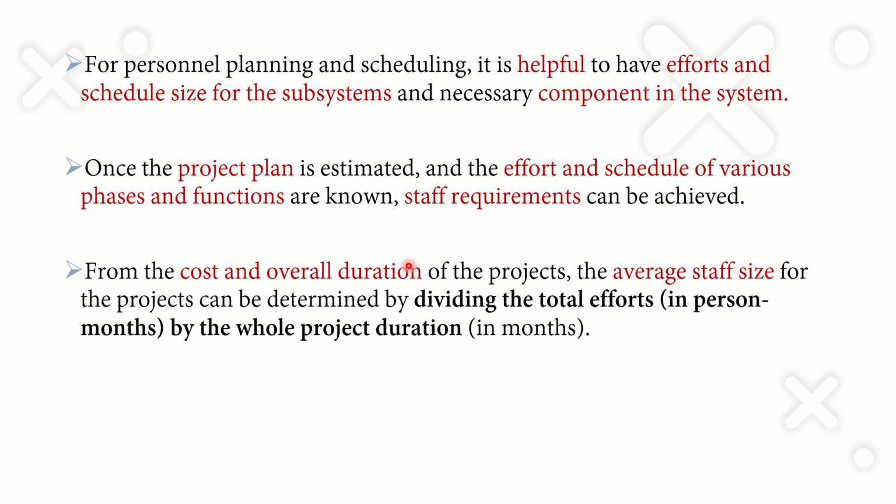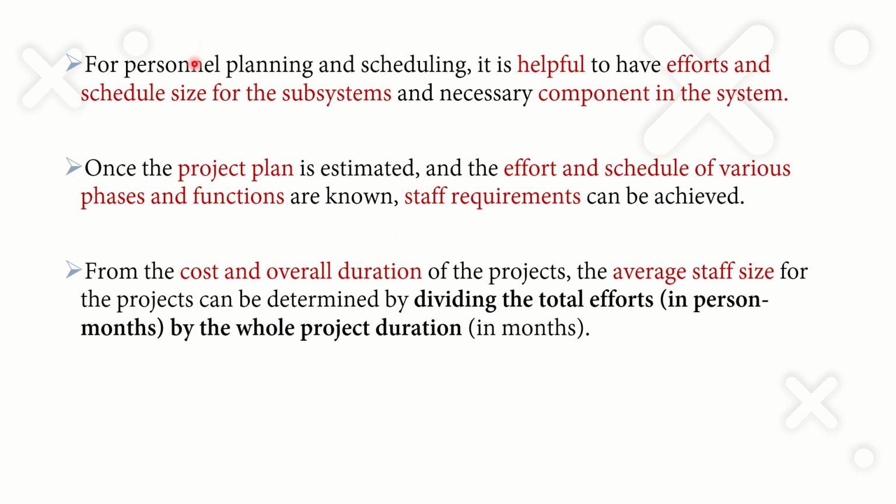And what is the main aim of this personnel planning? That is the next topic we have to study. We know that whenever we are doing any work, the first task we have to do is planning, and according to planning we can perform the schedules.